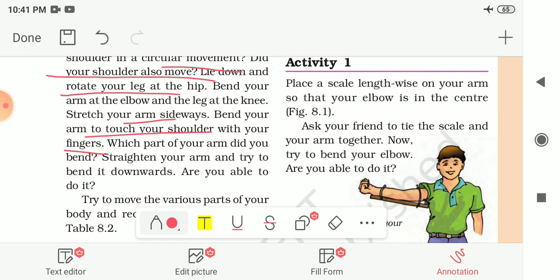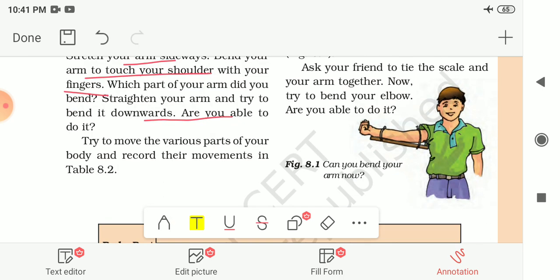Which part of your arm did you bend? And observe this. Straighten your arm and try to bend it downward. You were bending your hand upward. Now try to bend your hand in the downward direction. Are you able to do it? You will observe that you cannot bend your hand in the downward direction.